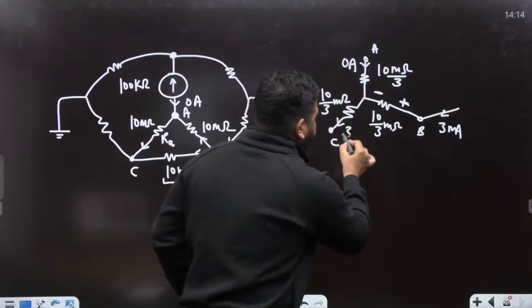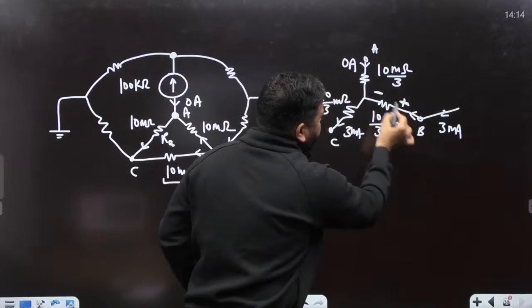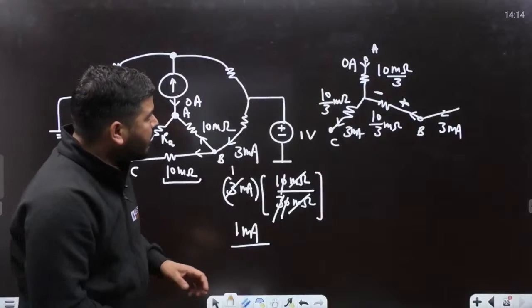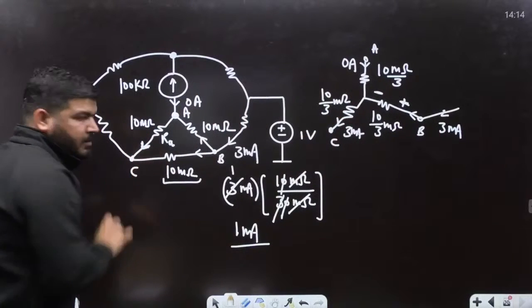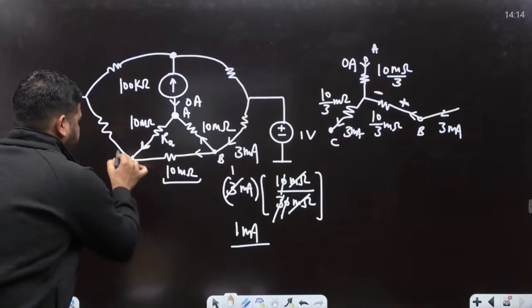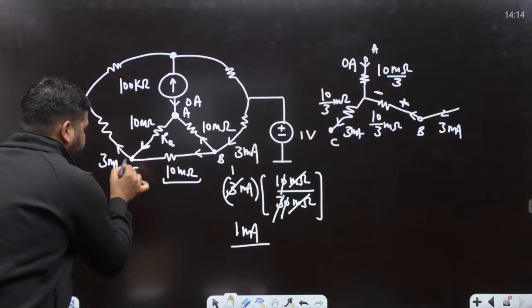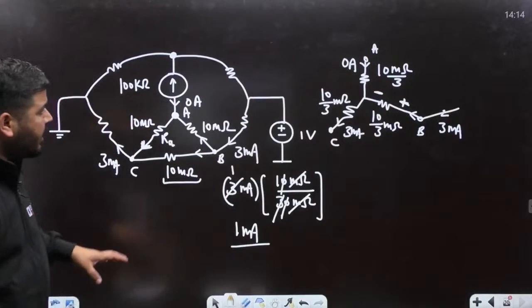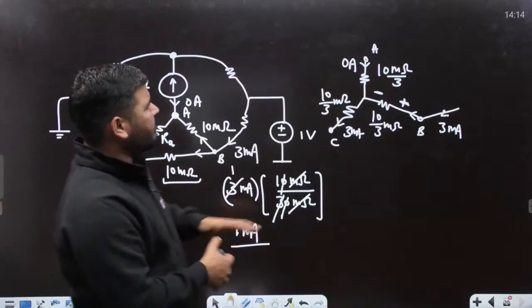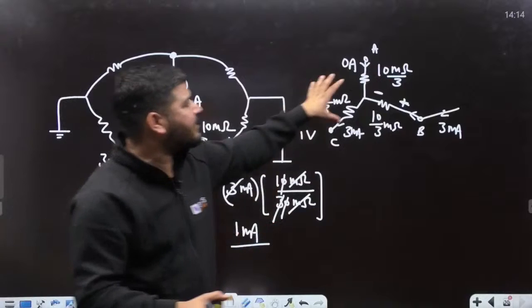So the 3 milliampere will enter here and go from this side. We know that in this branch we have 3 milliampere, but we want the current in this branch. We know that this current is also 3 milliampere. Now we want this branch current. How do we calculate this current? Tell me guys. Is there any other way? I think this is not the correct way.